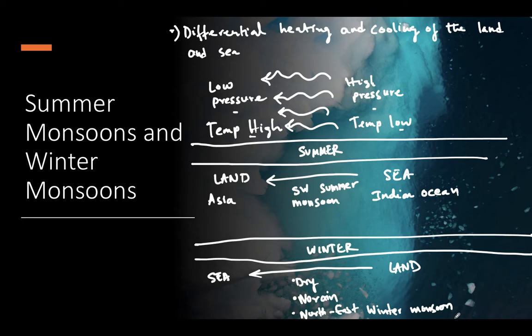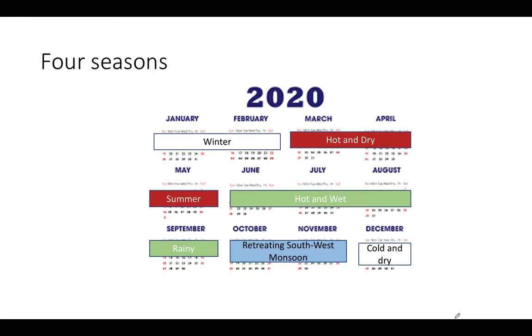Clear? Now next one, 4 seasons. In India, the coastal areas, due to the influence of the sea, do not experience much variation in temperature, like in Mumbai. There is not so much variation in temperature, so you do not feel exactly these 4 types of seasons.